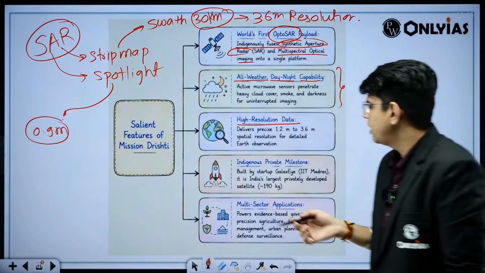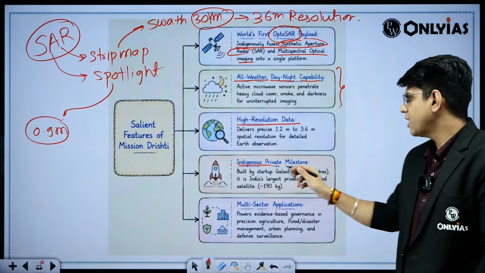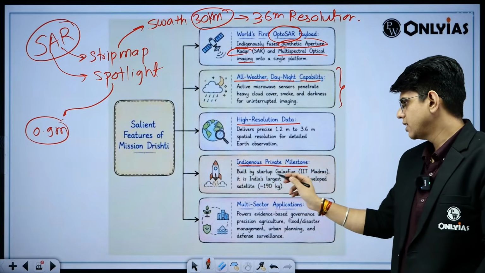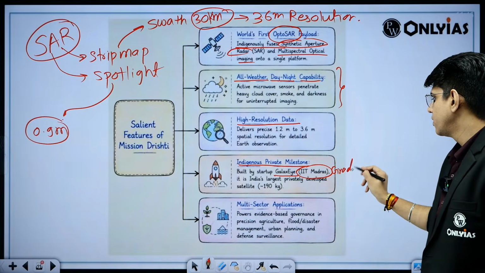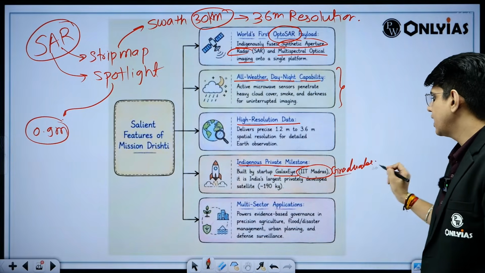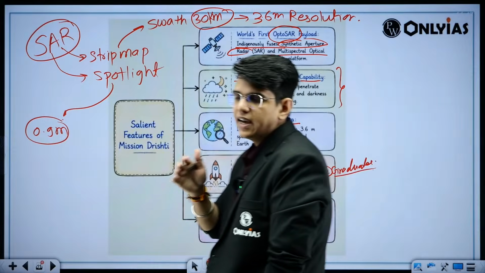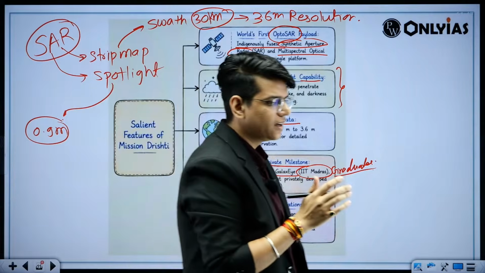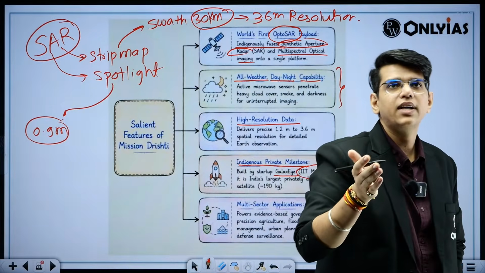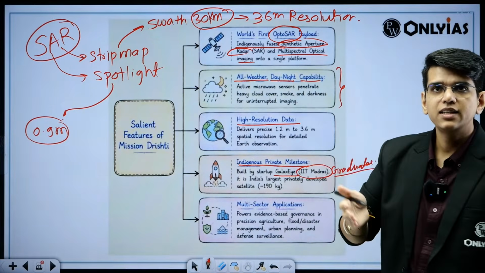In the long term, this will help India a lot, right? Indigenous, a private milestone built by startup Galaxy Eye, IIT Madras graduates. Nowadays we have 400 plus startups working in space technology, right? You must have heard of Skyroot. That was also one of the important things which recently happened.